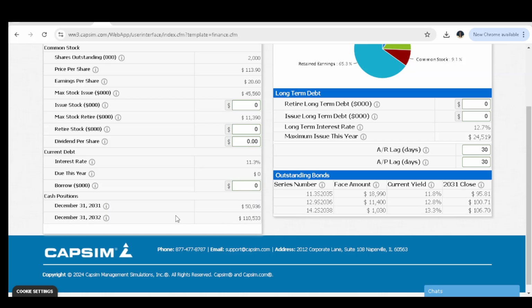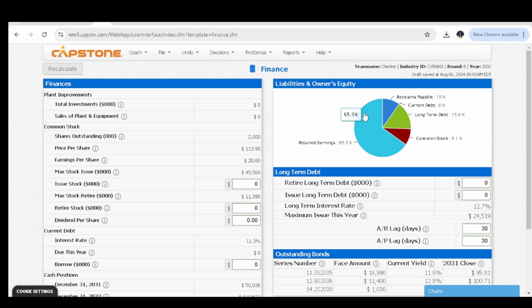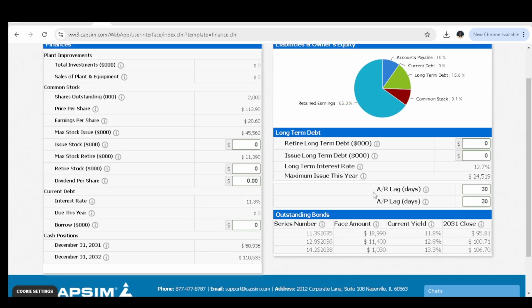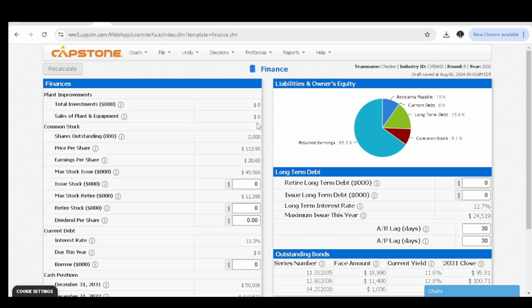So that's the cash position, and you can see that we have made a very big win in this round. This graph will show you the retained earnings that we have, the common stock, the long-term debt, the current debt, and the accounts payable. On the other side, if you want to take a loan, you can feed it in here, but at the moment you're not taking any loan to fund the company.